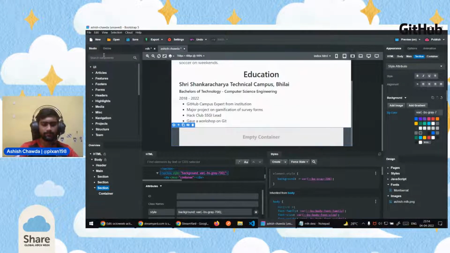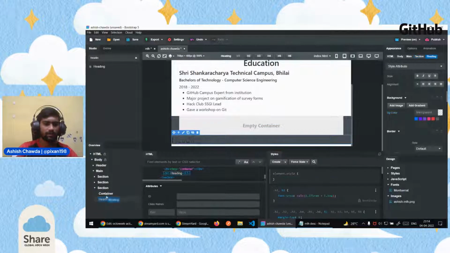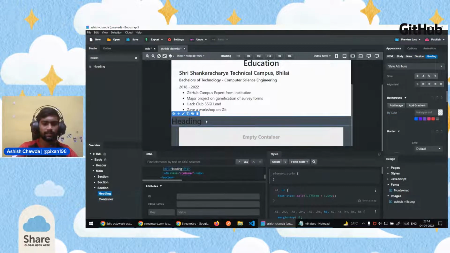And in the section I want to add a heading which says contact me. So I'll just quickly drag and drop the heading here. I want it above the container, so I'll move it. And also I'll quickly change the heading text.